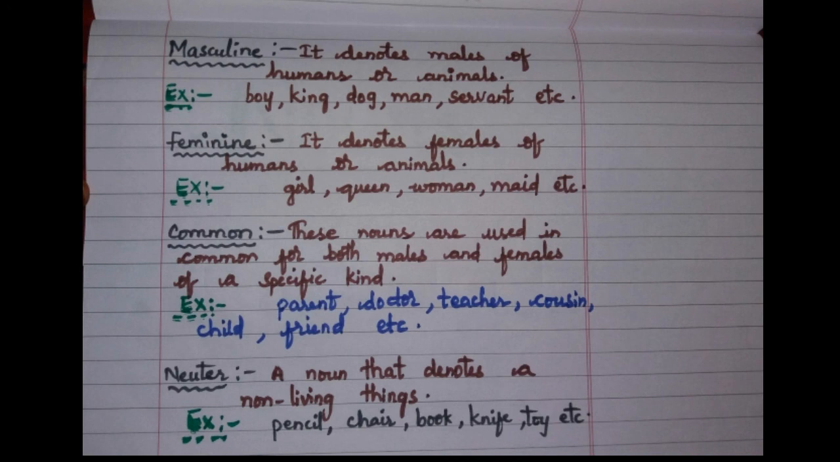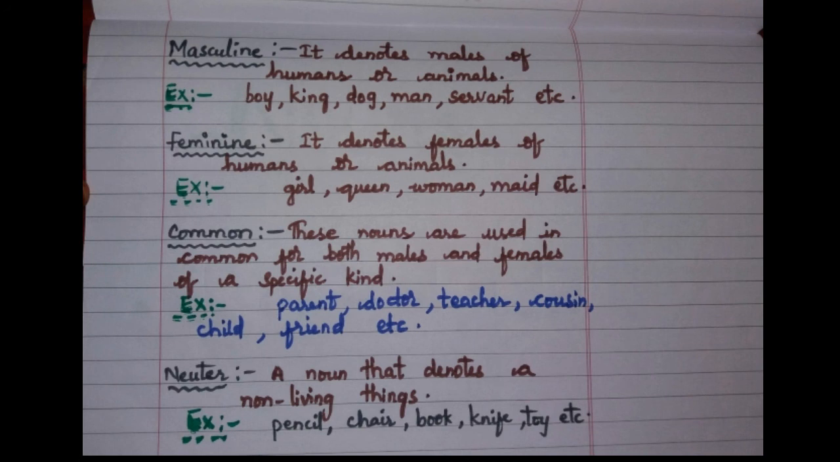Now, for the third one, common gender. Common gender is used for both males and females of a specific kind. For example, parent, doctor, teacher, cousin, child, friend. Friend may be a girl or a boy, right? So it comes under common gender. Then comes neuter. Neuter is nothing but it denotes non-living things such as pencil, chair, book, knife, toys, etc. I hope you have understood this.